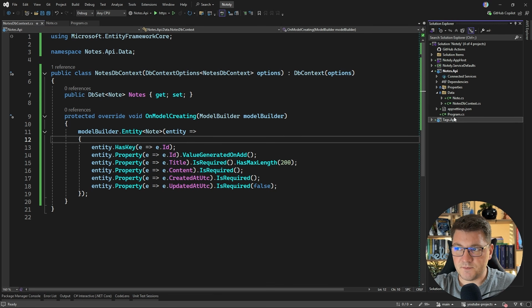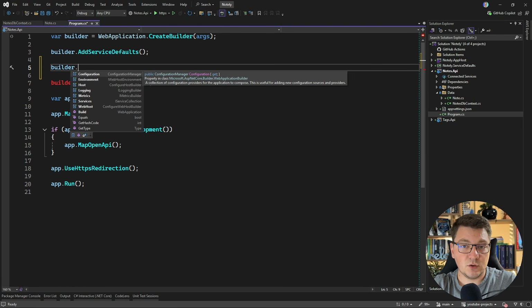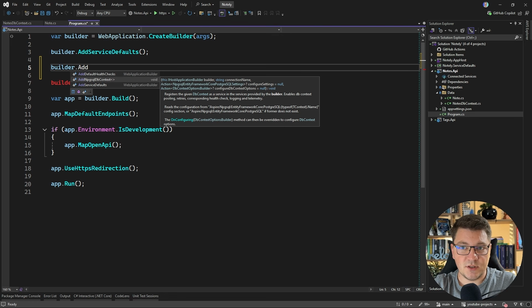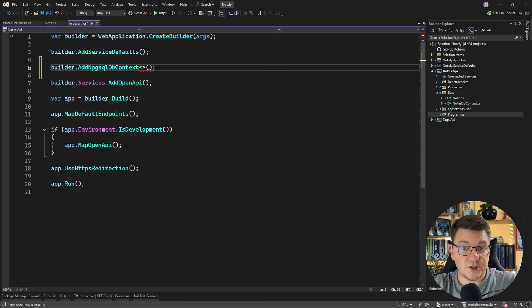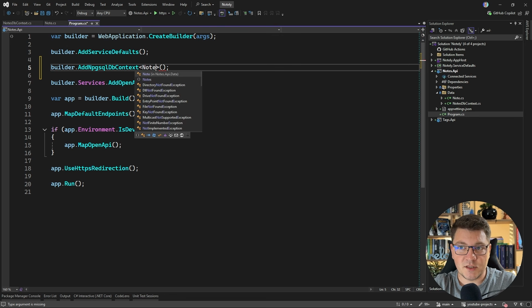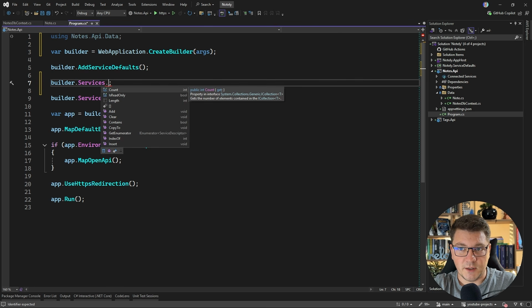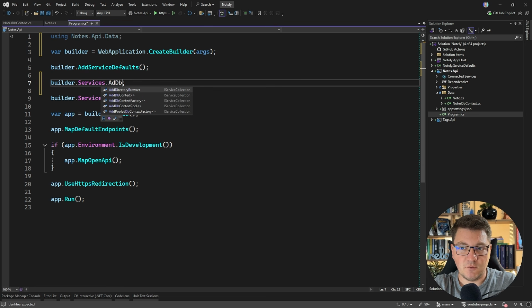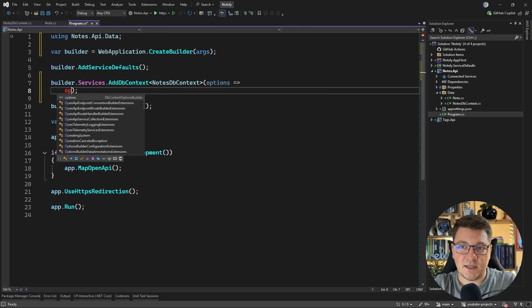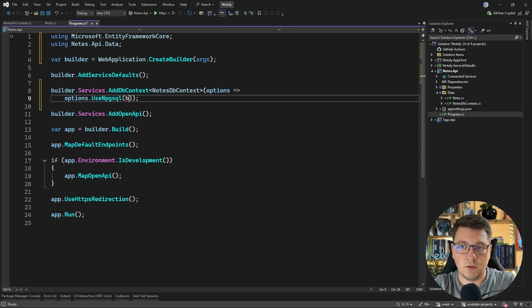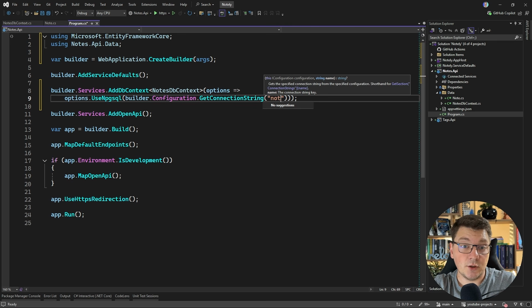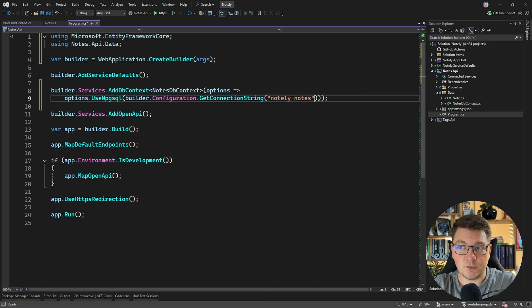So how we can fix this is going to our Program file, and you have two ways of how you can configure this. There's the AddNpgsqlDbContext, which is an extension on the application builder, and we can specify our NotesDbContext, but note that by default, this will use DbContext pooling. If you don't want to use this, there's always the default approach. You can say AddDbContext, specify your context name, and inside of it, you can say UseNpgsql, and we just have to specify our connection string. I'll say builder.Configuration.GetConnectionString, and the connection string name is notely-notes. This is the name of our database that we configured in the Aspire app host.